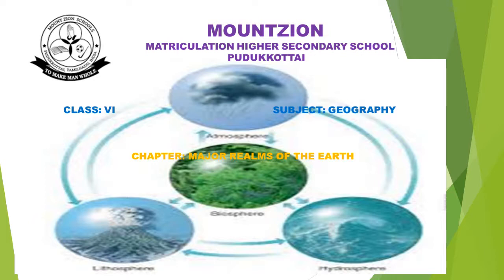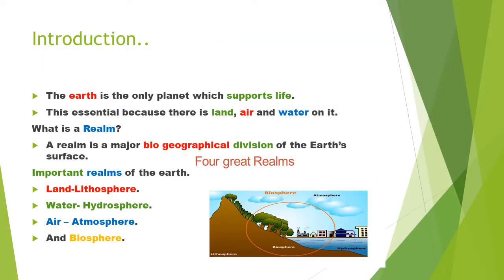Now we are going to see Geography. Chapter: Major Realms of the Earth. So, in the introduction part we see that the Earth is the only planet which supports life. So, மனிதன் வாழ்வதற்கு உகந்த இடம் பூமி. This is essential because there is land, air and water on it.